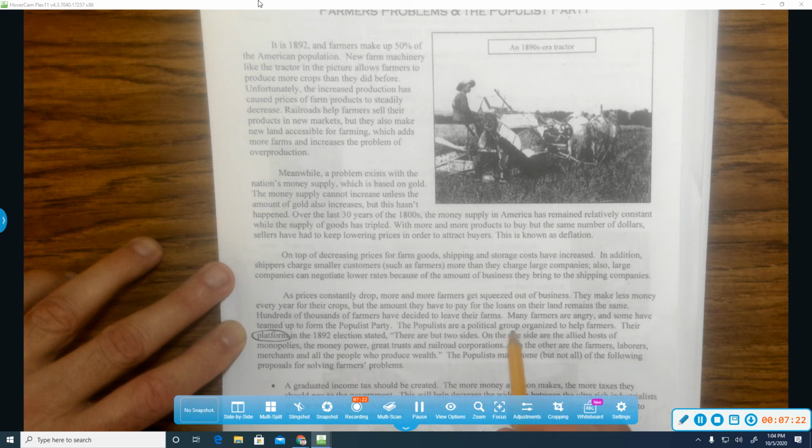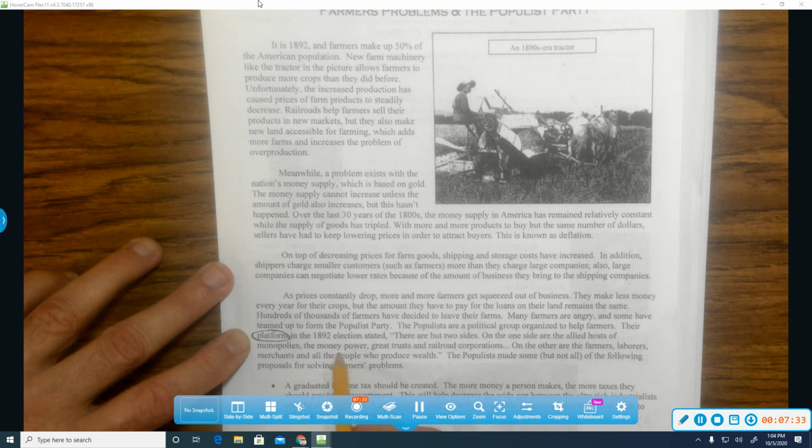The Populists are a political group organized to help farmers. Their platform in the 1892 election stated, "There are but two sides. On one side are the allied host of monopolies and the money power, great trusts and railroad corporations."